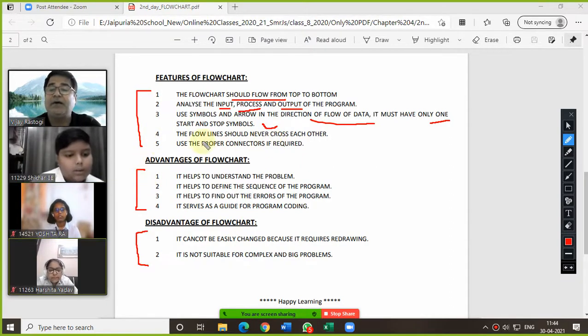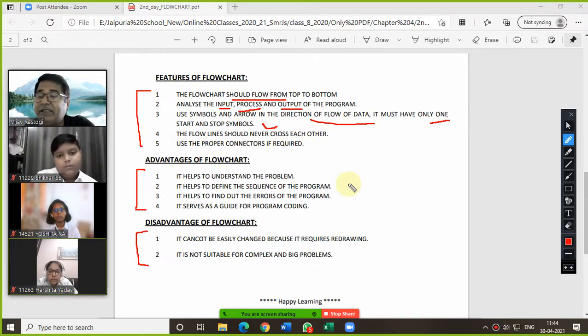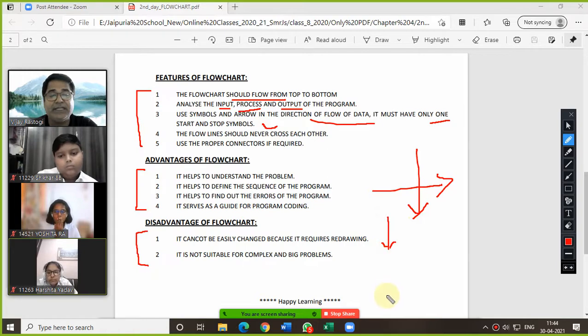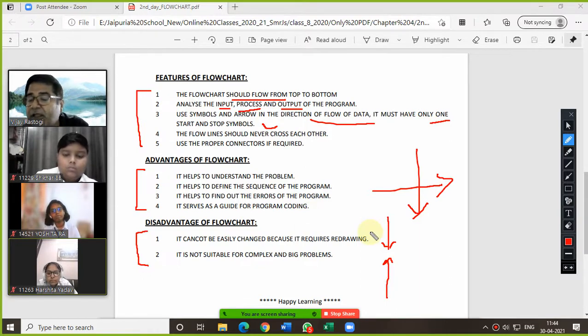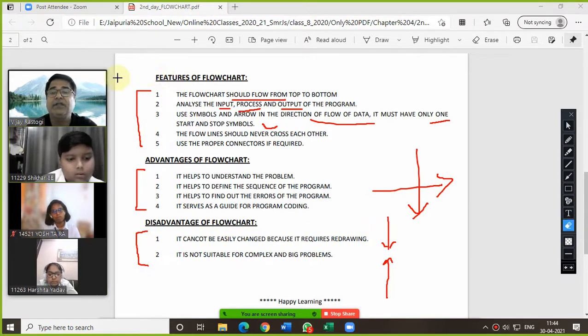Yes, sir. Now the next one is the flow lines should never cross each other. While drawing the flow lines, we cannot draw like this. This is not allowed. Always you need to draw like this. The flow lines cannot cross each other. Am I clear on this? Yes, sir.